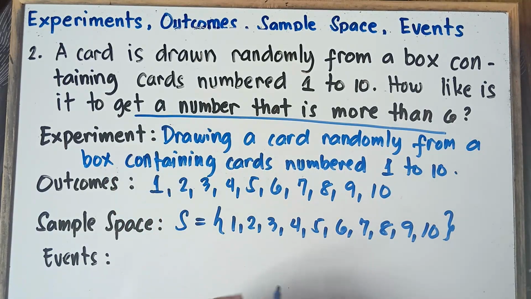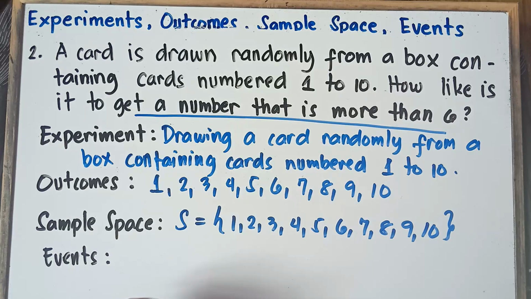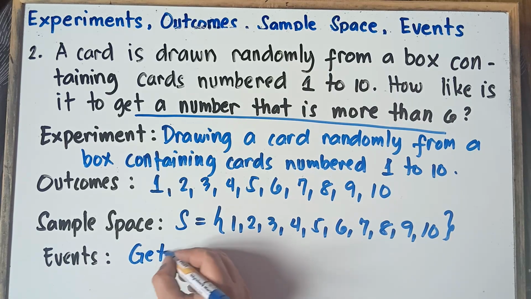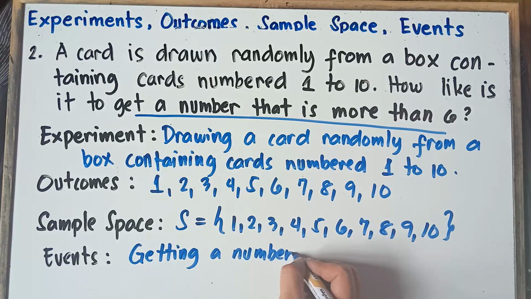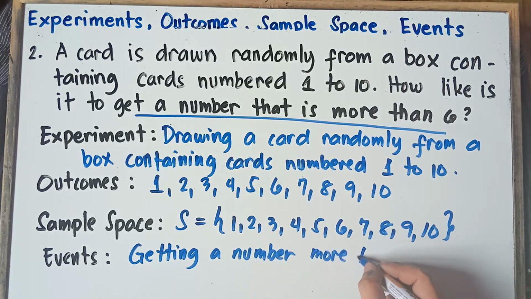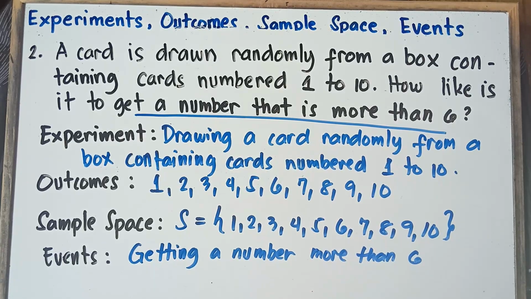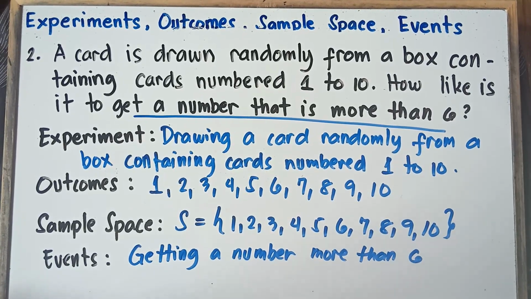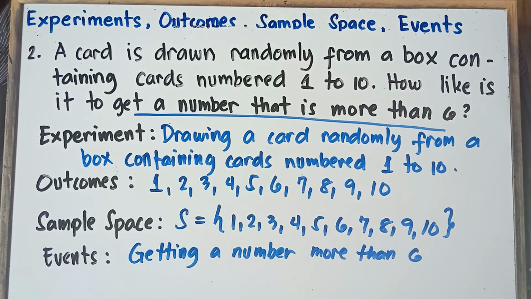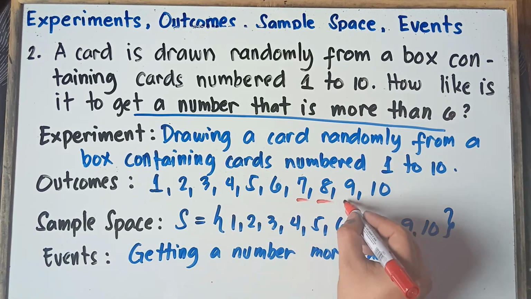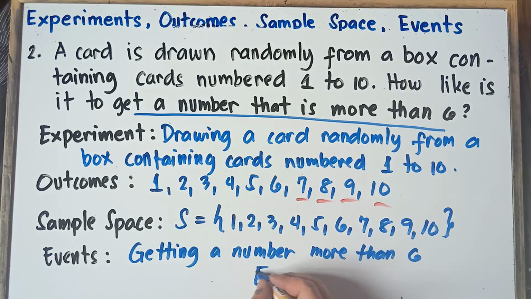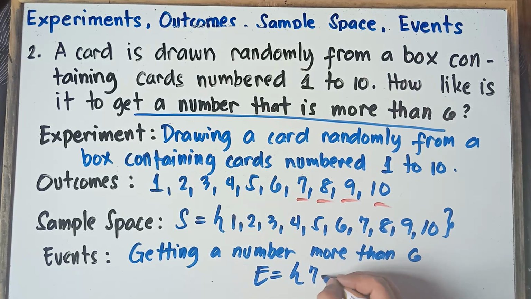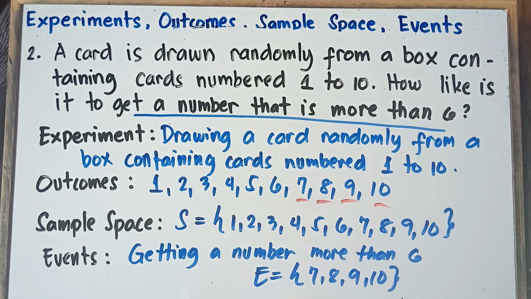Once again, class, our event, getting a number more than 6. So what would be our answer, class, for the event? That's correct. Numbers more than 6. So therefore, our answer, we have 7, 8, 9, and then 10. So our event, that would be 7, 8, 9, and then 10. So these numbers are more than 6.